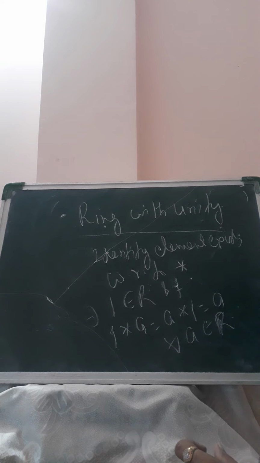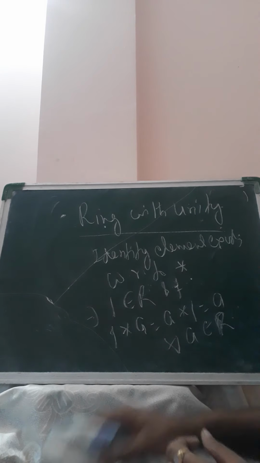So if there exists an identity element with respect to the second operation, then the ring is called a ring with unity.